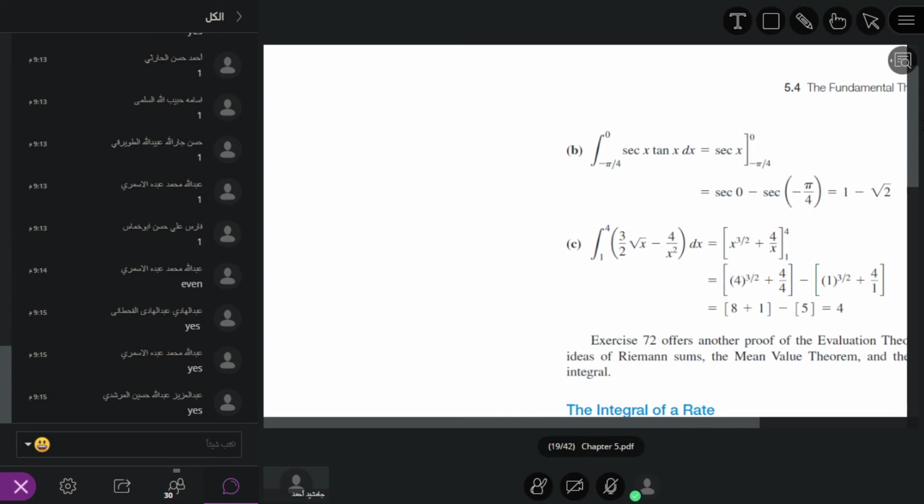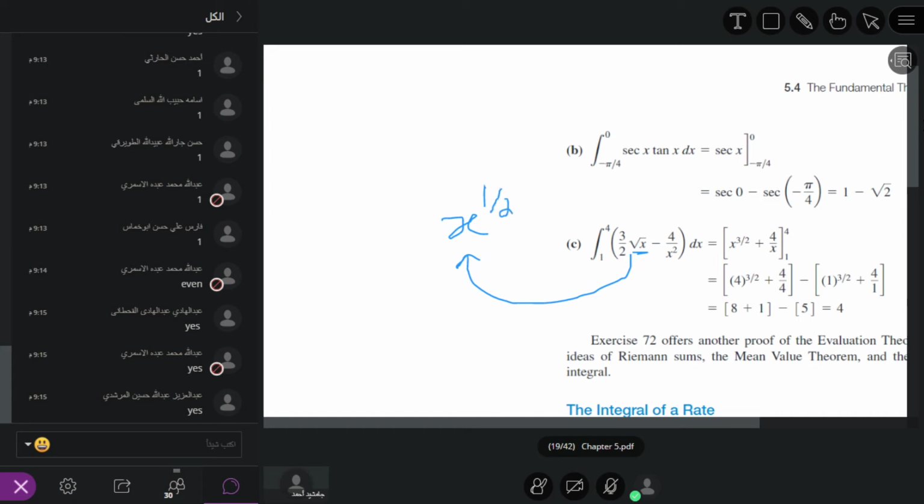In the next one, we have an integral from 1 to 4. Upper limit is 4, lower limit is 1. What is the function? It is 3 divided by 2 square root x minus 4 divided by x squared. Here, the square root of x is equal to x power 1 over 2.